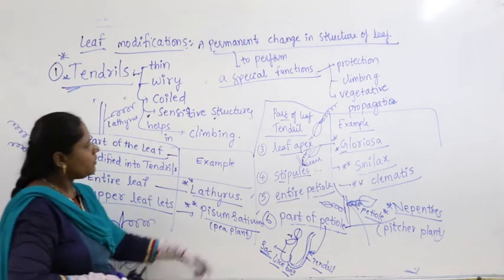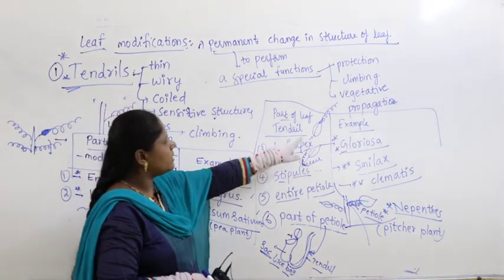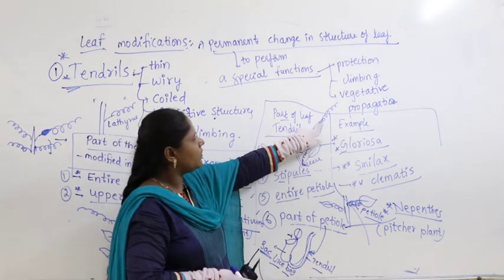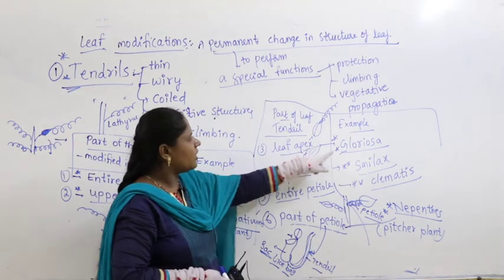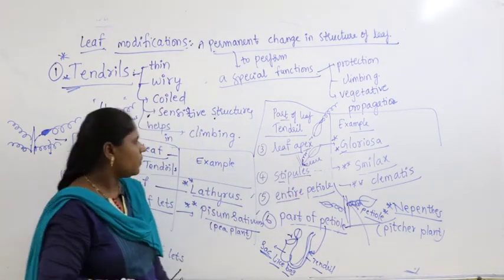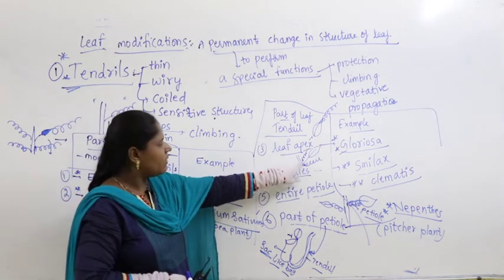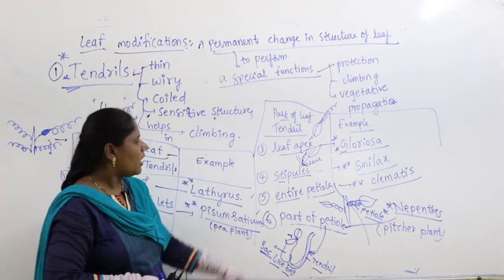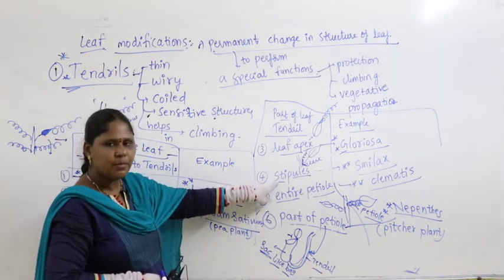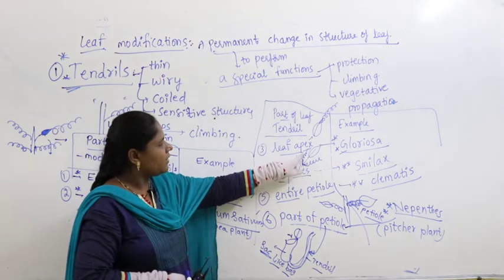Similarly, here the leaf apex is modified into tendrils. See, this is the leaf, the tip of the leaf is the apex, and it gets modified into a tendril. You find this in case of Gloriosa. Stipules: what are stipules? Small leaf-like structures present on either side of the leaf base are called stipules. In some members, now you see in the diagram, on either side you find tendrils.